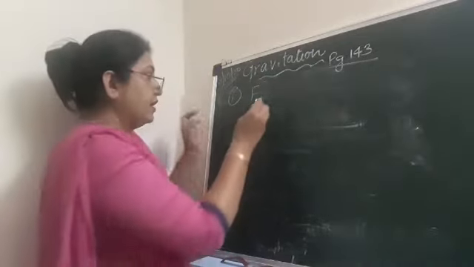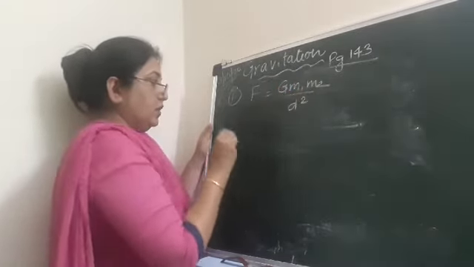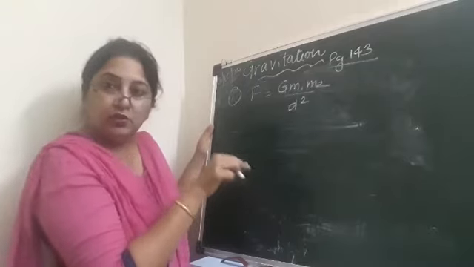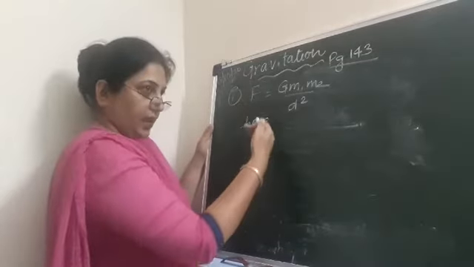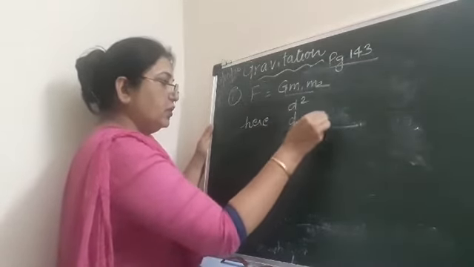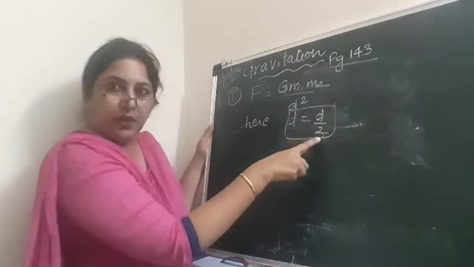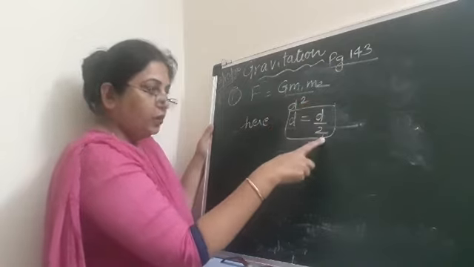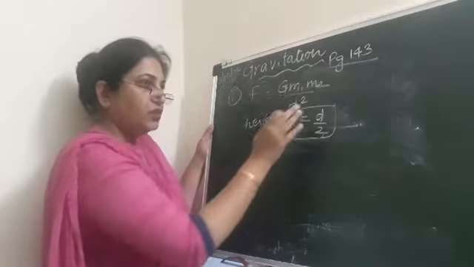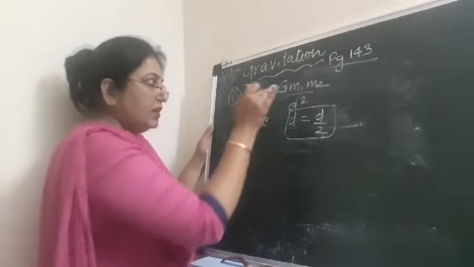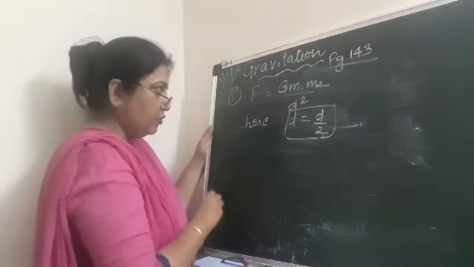So let us write F is equal to Gm1m2 upon d square. Now it is given that the distance reduces to half. So we will write d is equal to d by 2. That means the distance reduces to half. So now in place of d, we will write d by 2, and the values m1 and m2 will not change because there is no change in the masses of the objects. In these types of questions, we don't apply the value of G, we just solve it. So I'll show you how we can do it.